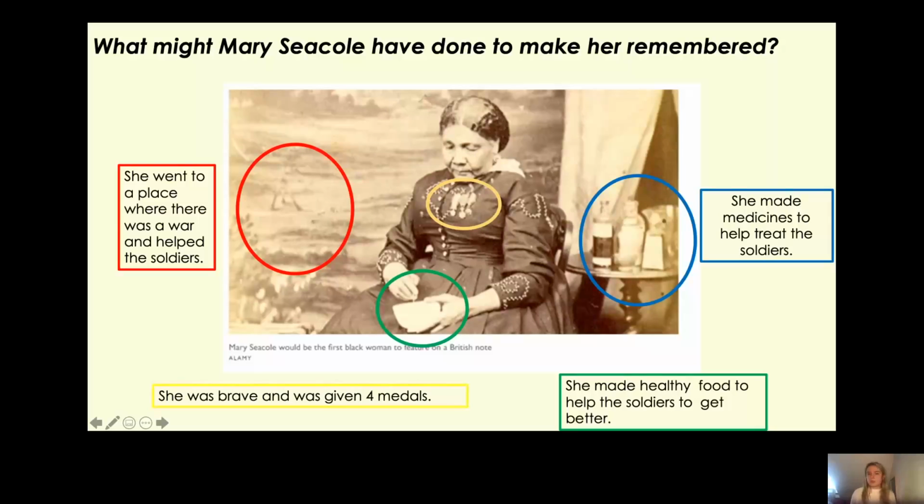And some of the ingredients that she used included lemongrass. She had aloe vera in her medicines, she had ginger, and she had lemons in her medicine. So she actually made medicine to help the soldiers get better, to treat the soldiers, as well as giving them healthy food and helping them during the war. So there we go. Were you able to spot what was circled in the source and work out what it might tell us about what Mary Seacole has done to make her remembered? Fantastic. Well done.